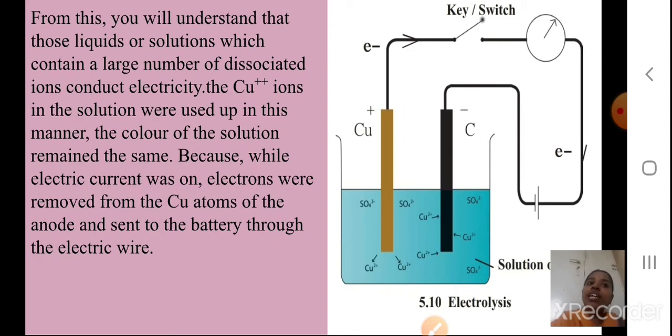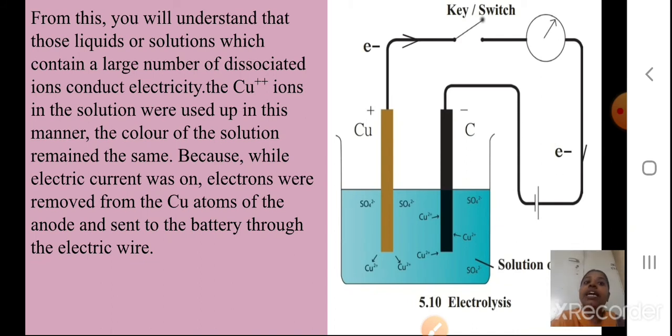From this, you will understand that those liquids or solutions which contain a large number of dissociated ions conduct electricity. The Cu++ ions in the solution were used up in this manner, right? Yes, the color of the solution remained the same, because while the electric current was on, electrons were removed from the copper atoms of the anode and sent to the battery through the electric wire.